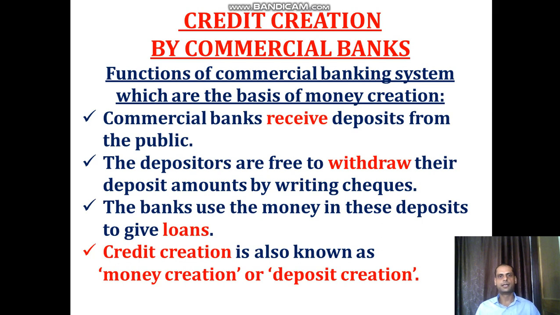First point, commercial banks receive deposits from the public. This you all know, this is very simple. We deposit our funds in the commercial banks, and the depositors are free to withdraw their deposit amounts by writing checks. This also you know. And the third point, which you also know, is that the banks use the money in these deposits to give loans. And then how do they give loans? This entire process, we call it the credit creation process. The other name is money creation process, or we can say deposit creation process.